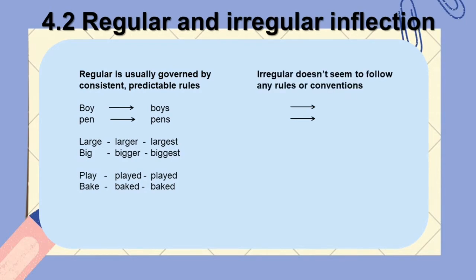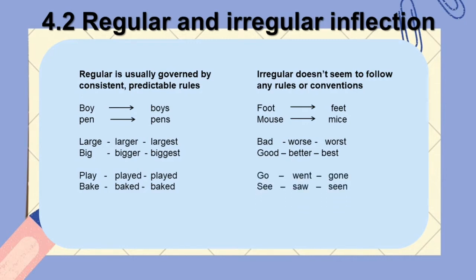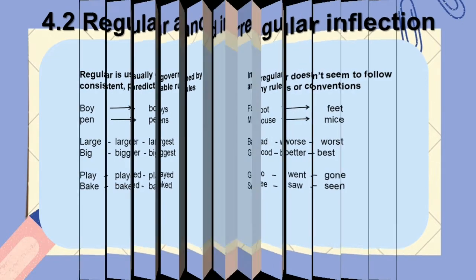Irregular inflection doesn't seem to follow any rules or conventions. Irregular plural nouns, for example, foot for singular and feet for plural, and mouse for singular, mice for plural. Irregular adjectives, for example, bad, worse, worst, good, better, best. And then irregular verbs, for example, go, went, gone, see, saw, seen.